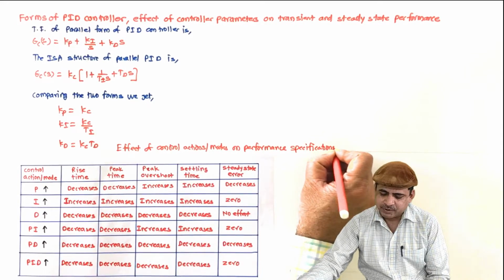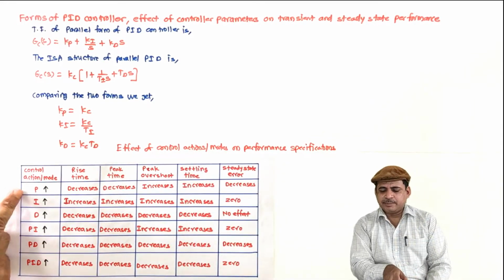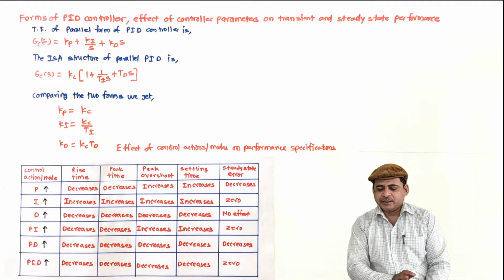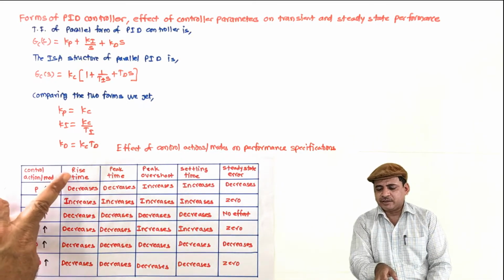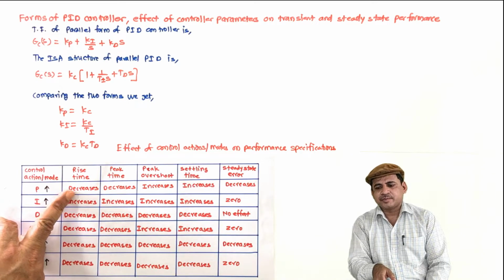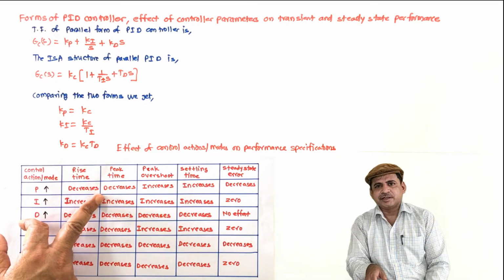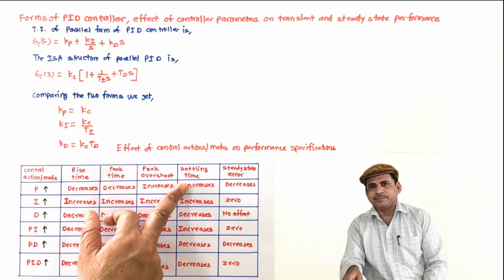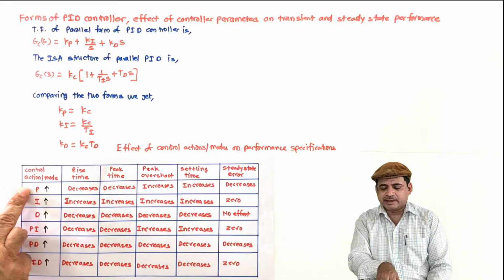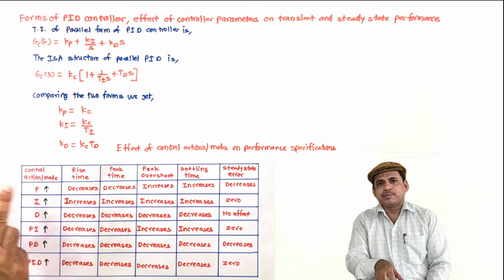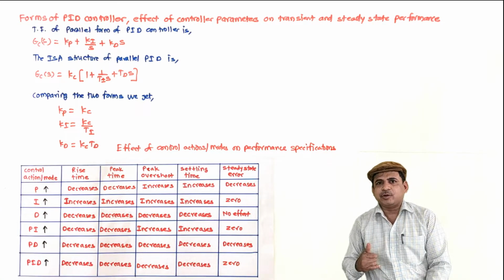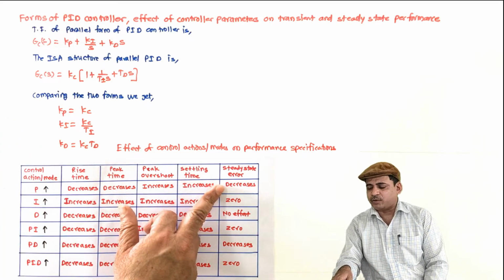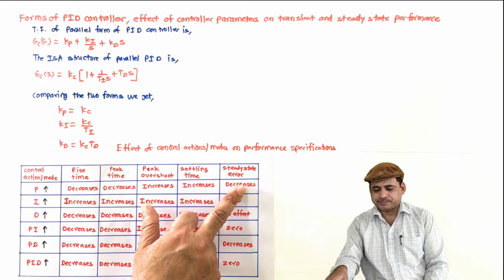So all these are performance specifications, whether transient or steady state. What is the effect in the P control action? If the controller gain Kp is increased, the response becomes faster and rise time decreases. Peak time also decreases, but that increases the peak overshoot and hence the settling time. And if we increase the controller gain Kp, the position error constant Kp also increases, and because of that the steady state error, which is 1/(1+Kp), decreases.